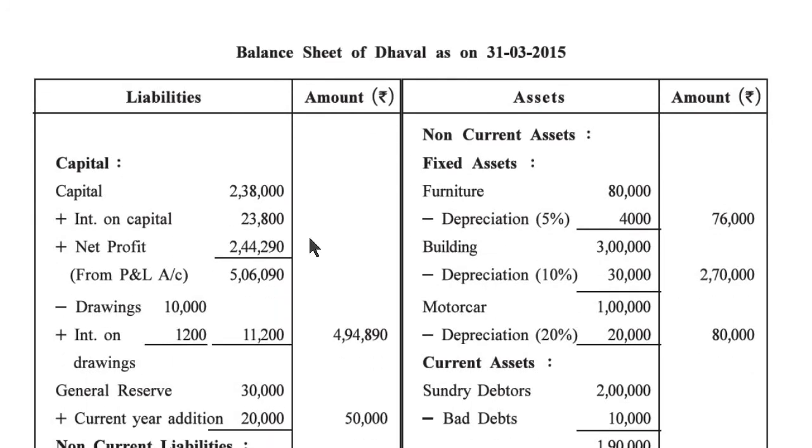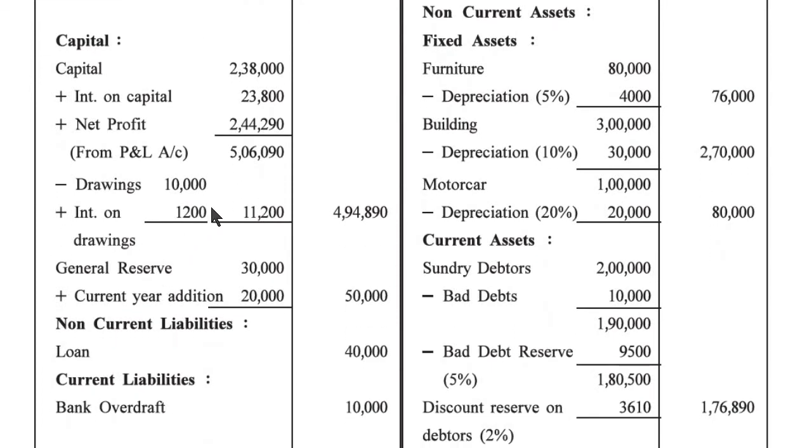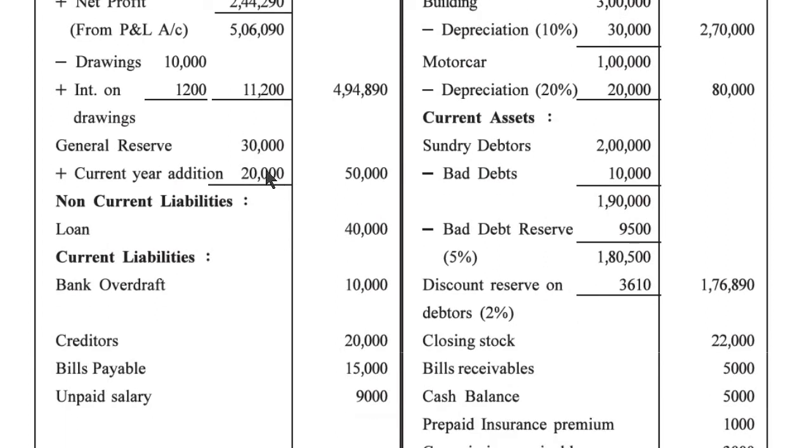Now we prepare the balance sheet of Dhaval. Capital 2,38,000 plus interest on capital 23,800 plus net profit from the profit and loss account 2,44,290. Total 5,06,090 minus drawing 10,000 plus interest on drawing 1,200. So 11,200 minus from 5,06,090. So we get 5,94,890. General reserve 30,000 plus current year addition 20,000.